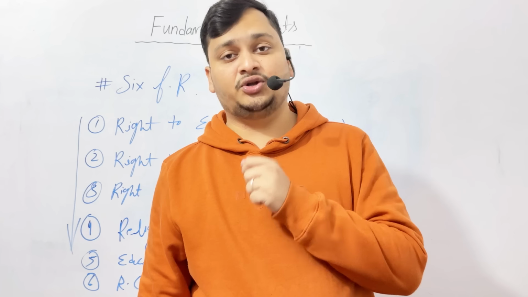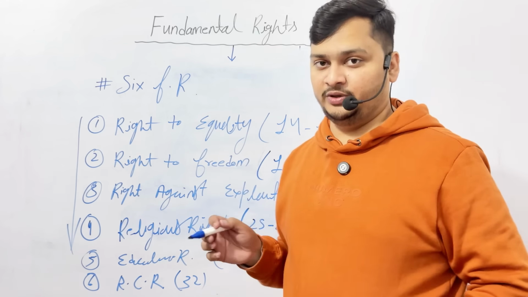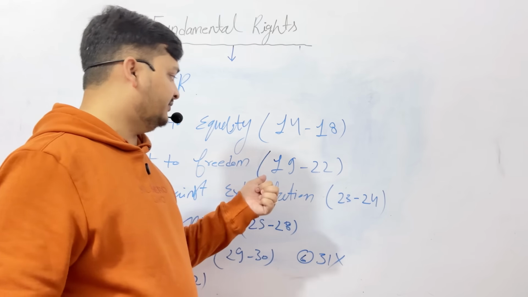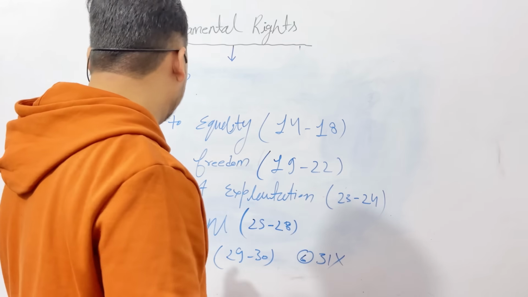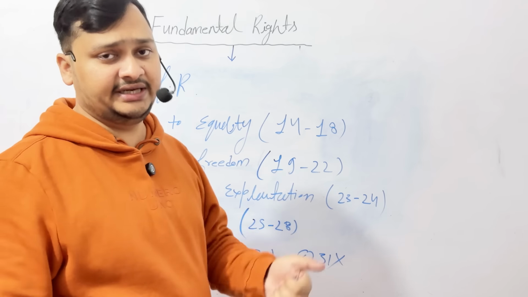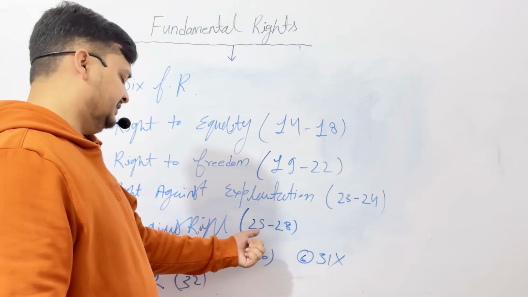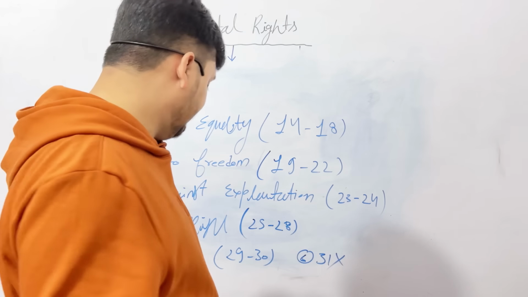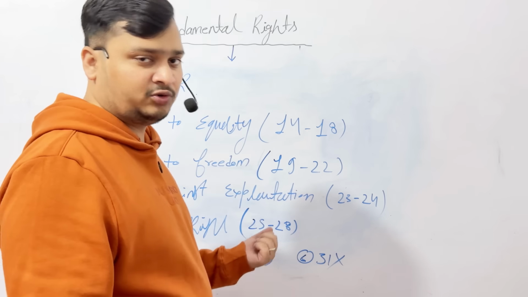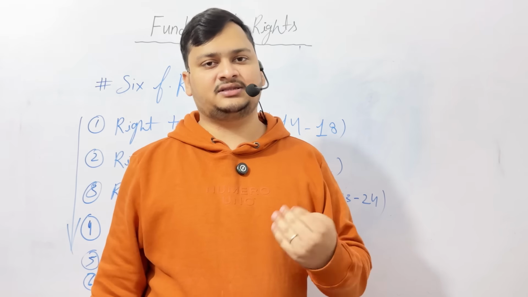First is the right to equality, from Article 14 to 18. Second is the right to freedom, from 19 to 22. Third is the right against exploitation, 23 and 24. Fourth is the religious and cultural rights, that is Article 25 to 28. The fifth is the educational rights, from Article 29 and 30.